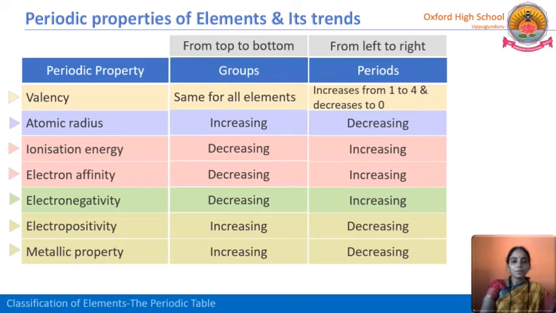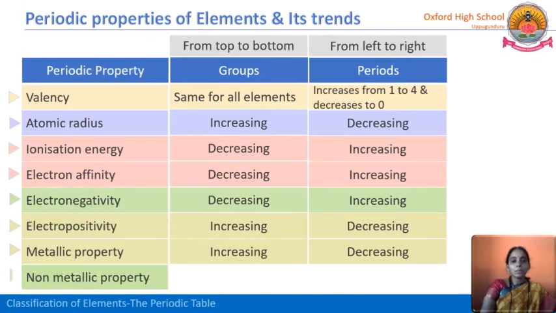But if you get a question like how the metallic property is varying in groups and periods, you have to explain in terms of metallic property only. So you have to write that metallic property means metals have a tendency to lose electrons. Losing electrons means positivity, that is electropositivity. So it is increasing in a group but decreasing in a period.